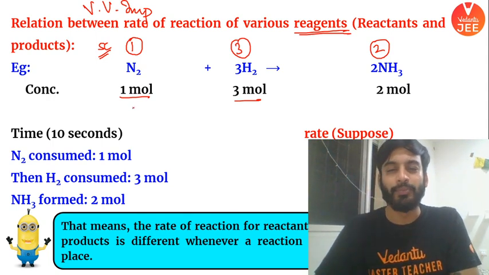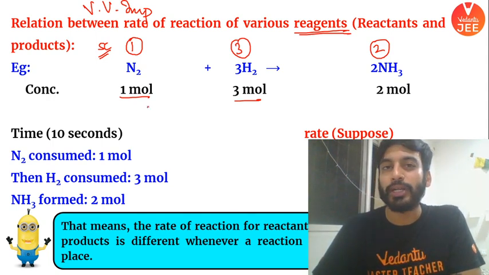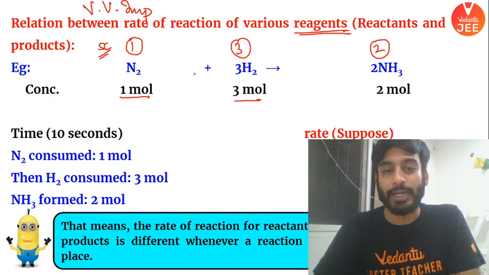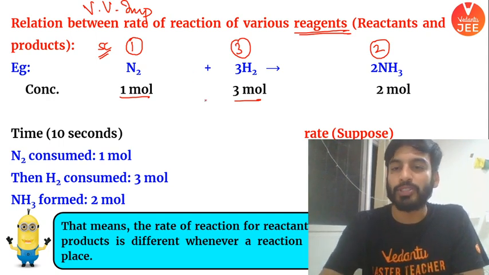Now listen to me. Whenever I talk about rate, it is nothing but concentration divided by time. Imagine, boys and girls, if I am correct, let me know in the chat box.